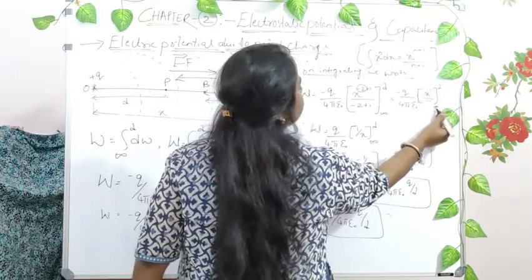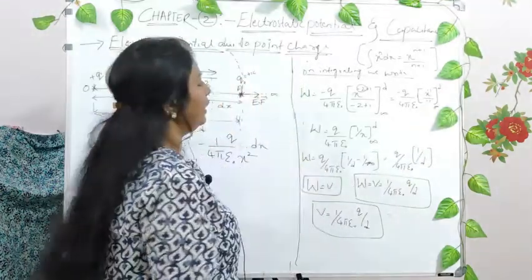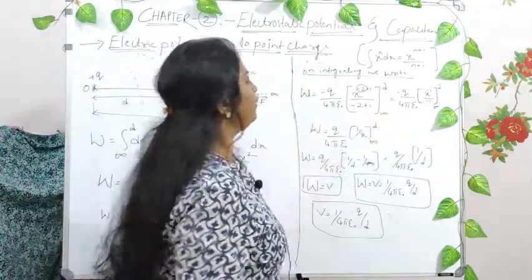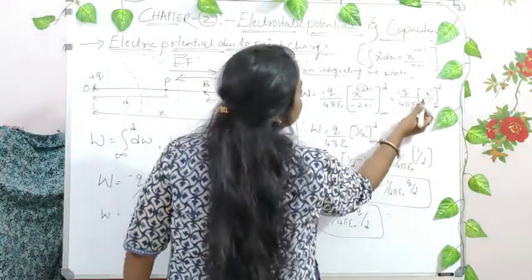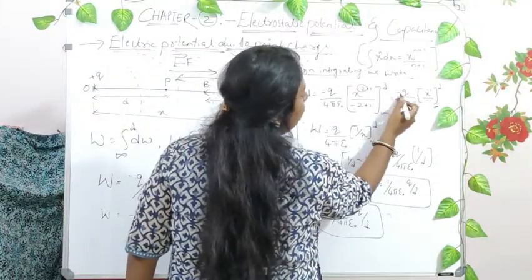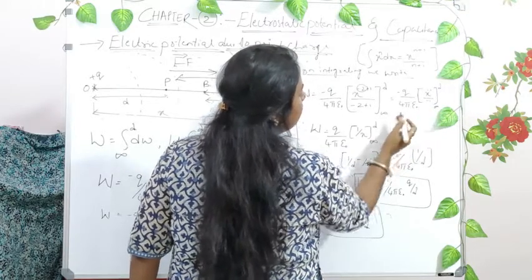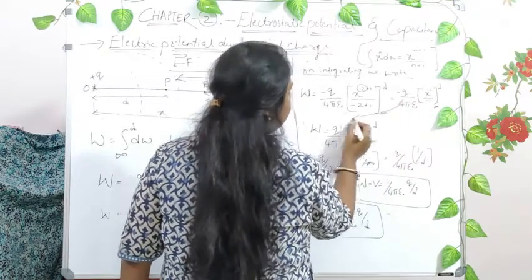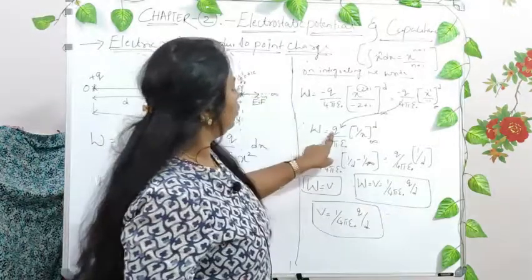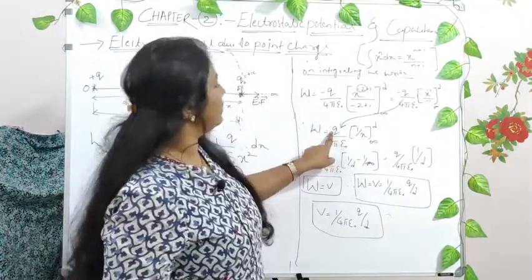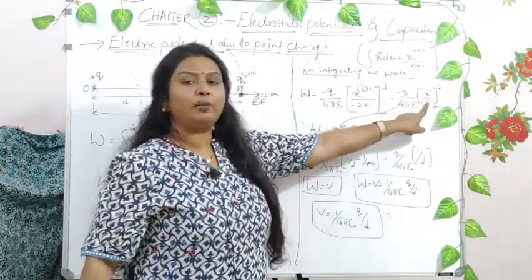You again have the limits from infinity to d, right? Now see, this minus and this minus give plus, right? And this x raised to minus 1, when you take it in the denominator, is 1 by x. Why do you not have a minus sign here? This minus sign is cancelled out with this denominator.